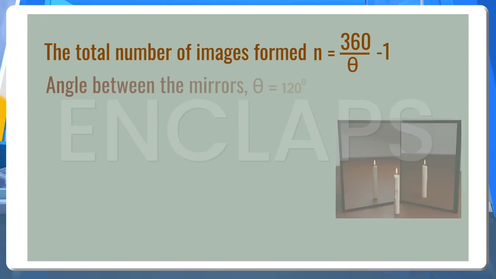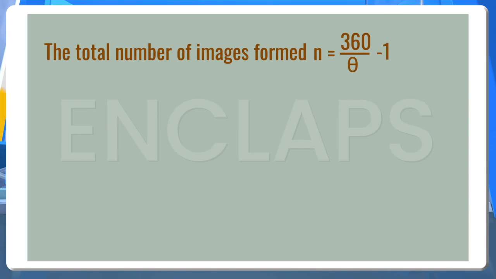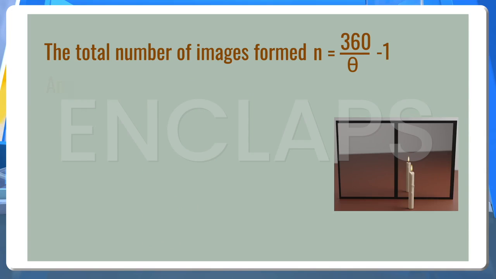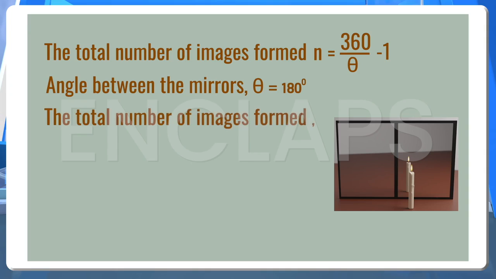For an angle of 120 degrees, the number of images will be 360 divided by 120 minus 1, which is equal to 3 minus 1, that is 2. If we place these mirrors next to each other, that is, at an angle of 180 degrees, the images formed will be 360 divided by 180 minus 1, which is equal to 2 minus 1, that is 1.